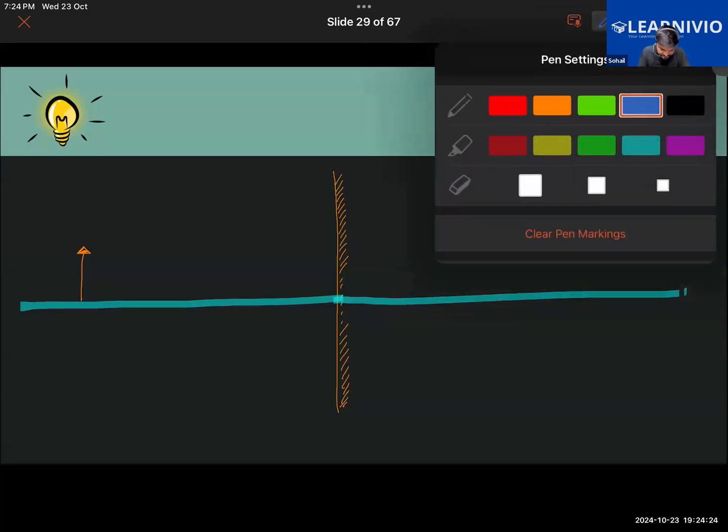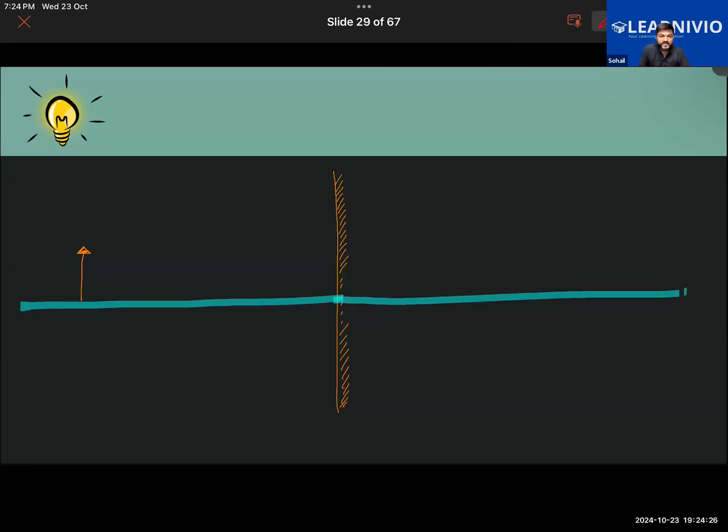Now consider that this object, let's call this as AB object. The top portion of the object, I am calling it as A, and the bottom portion of the object, we are calling it as B. And this must be having some height. Let's call this as height H, right? And let's say that some light ray is falling onto this object here. Light from the sun, light from the torch or something will be falling on this.